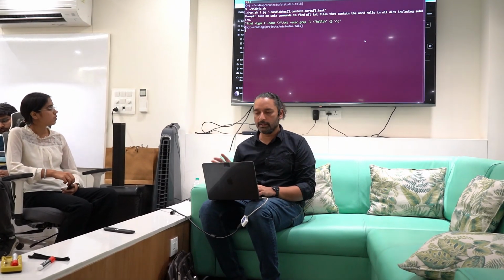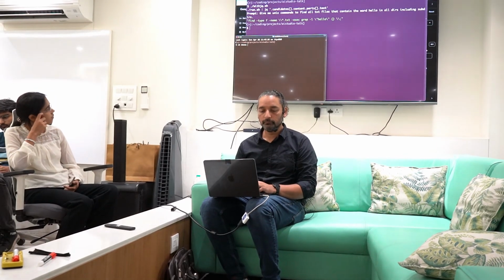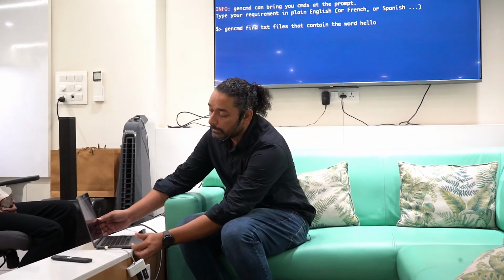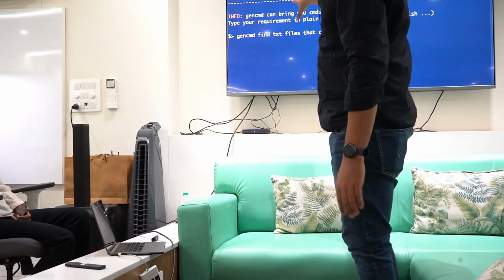Then, while I'm sitting down, let me just show you the rest of the things also. What I then did was create a program using Go to do all of this. So here is the same thing that I built. I added some bells and whistles around it to create this thing called gen command.